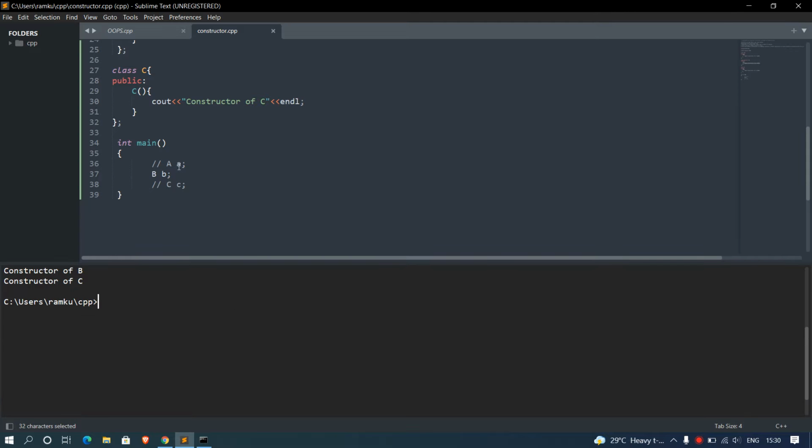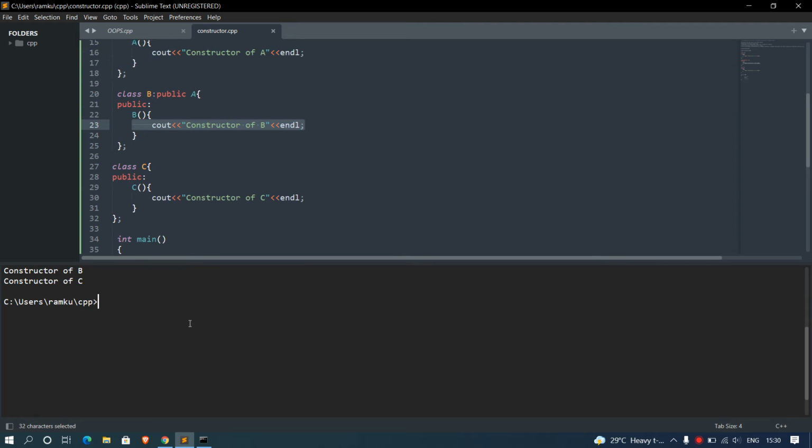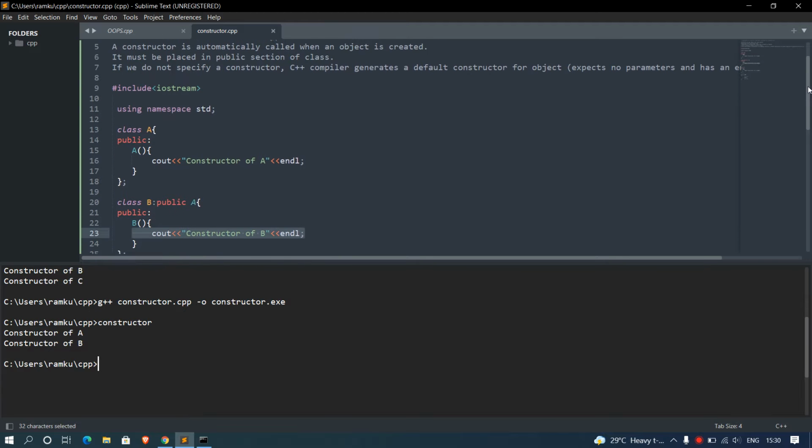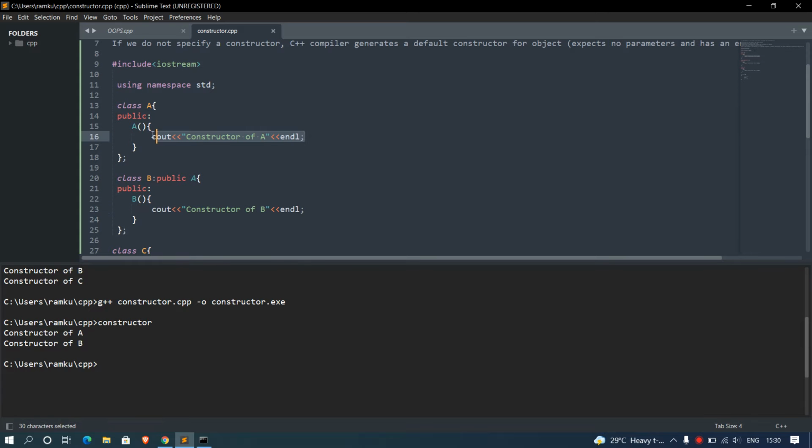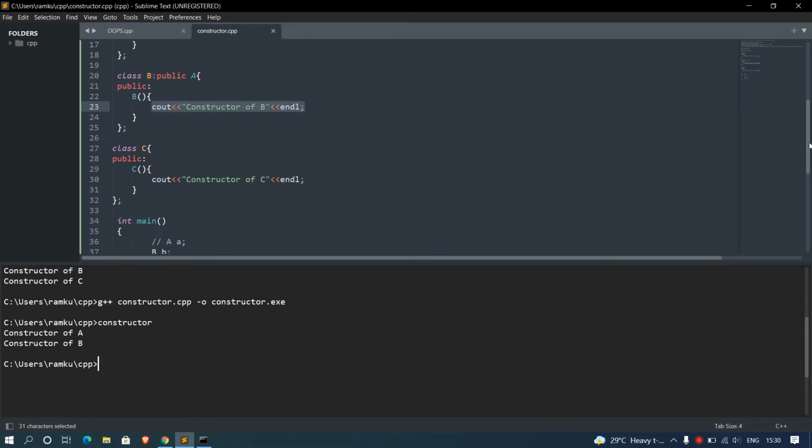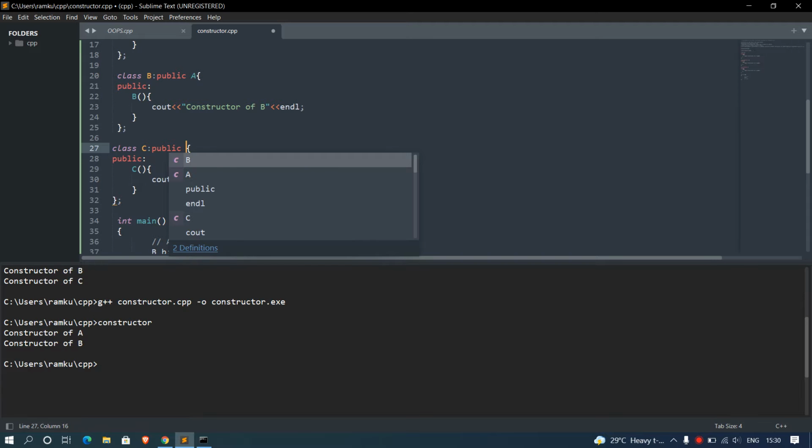I've commented out my A class object and C class object, and I'm just using my B class object. Okay, so here you can see the constructor of class A is called first, then the constructor of class B is called. Now again, let me make a public specifier, then B class.